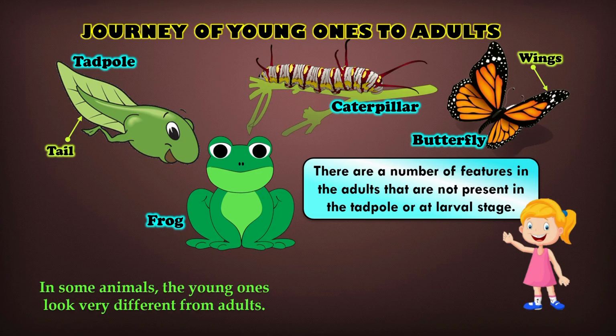In insects too, the young one may look very different. A caterpillar crawls and eats leaves, but after its transformation, it becomes a beautiful butterfly with wings. These changes happen because the young stage does not have many of the features that the adult stage has. So, in many animals, the journey from young one to adult involves major changes in body structure and appearance.